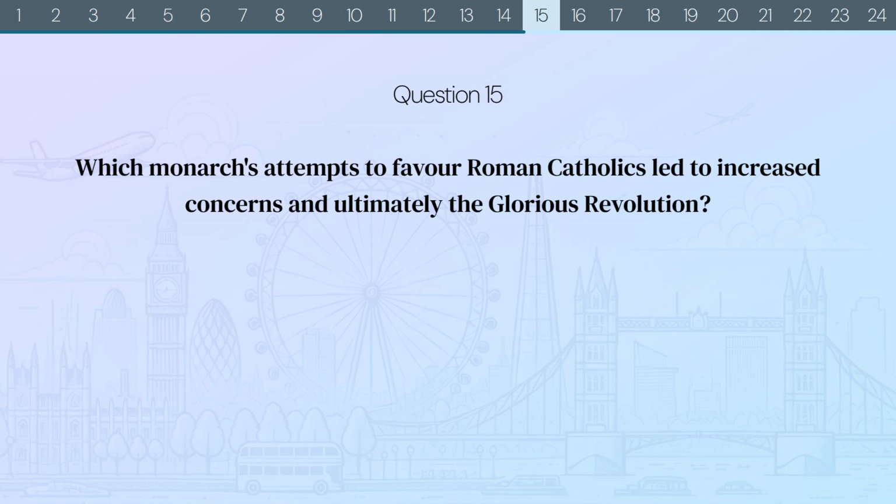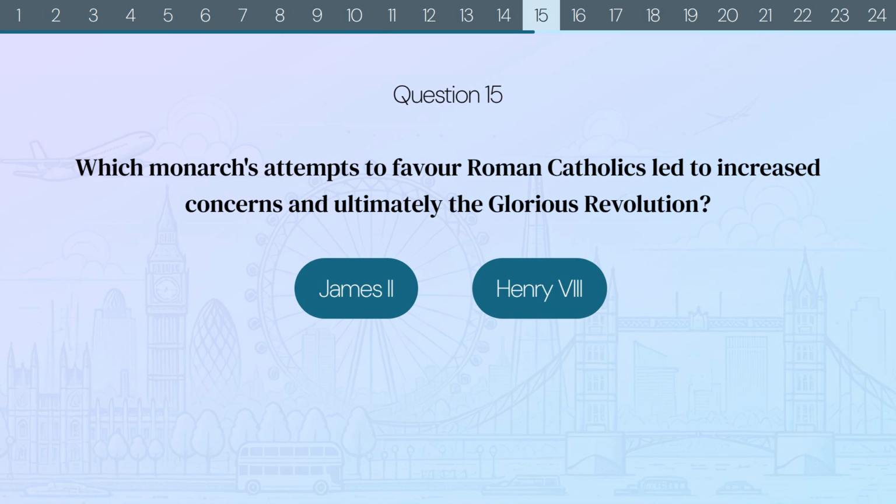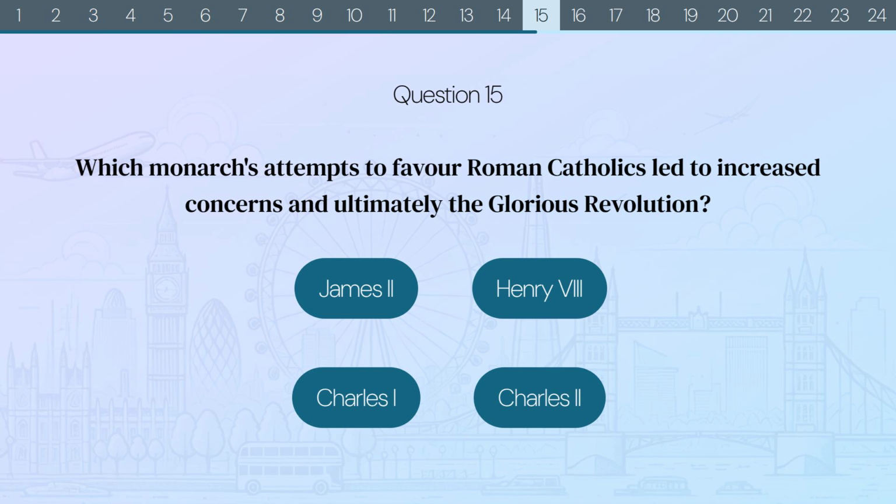Question 15. Which monarch's attempts to favour Roman Catholics led to increased concerns, and ultimately, the Glorious Revolution? James II? Henry VIII? Charles I? Or Charles II?